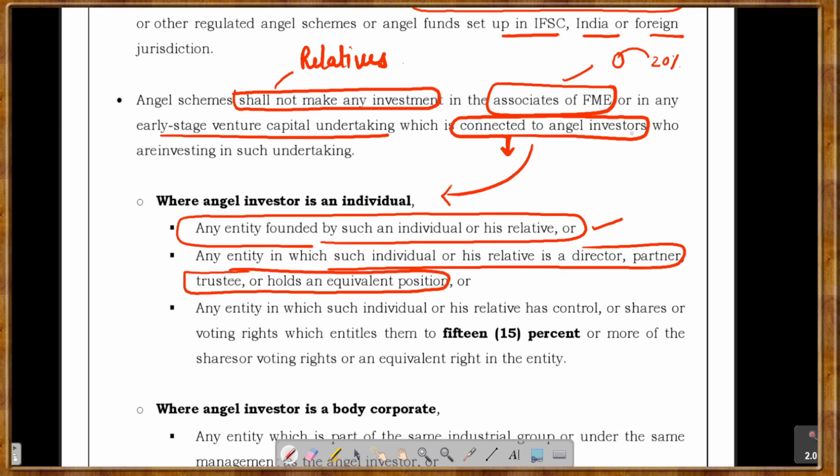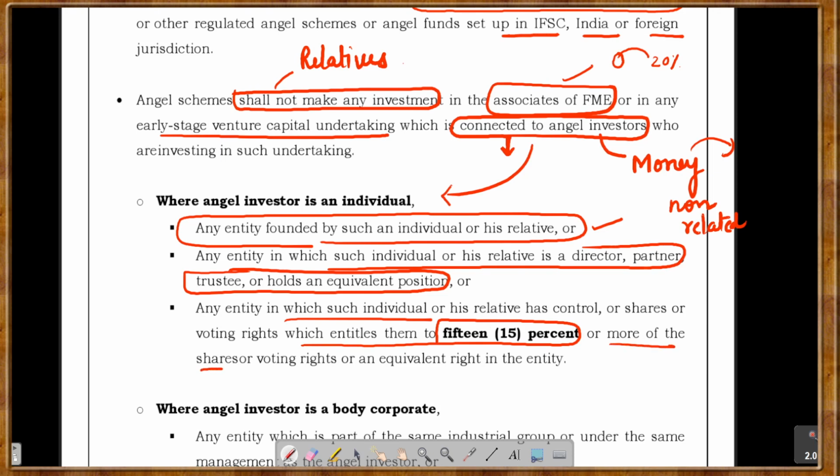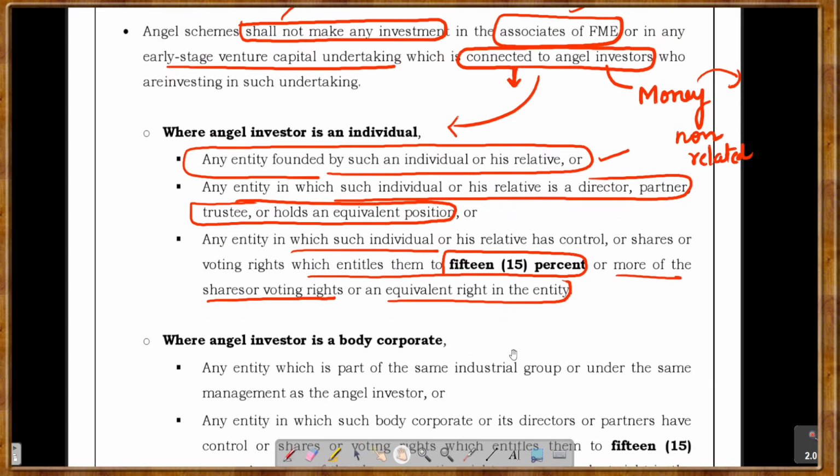So that means if you are an angel investor, you are giving money, and this money will be used for entities which are non-related to you. You cannot give the money and then use it for your own benefit, right? An entity in which such individual or his relative has control which entitles them to 15% or more of the shares or voting rights or an equivalent right in the entity. In such an entity, the angel schemes will not invest.